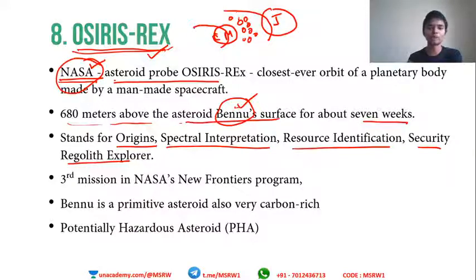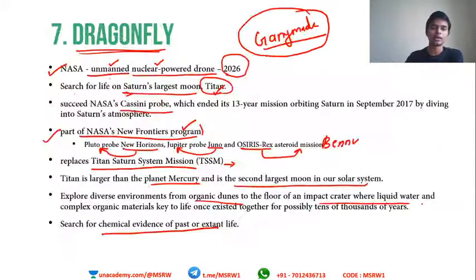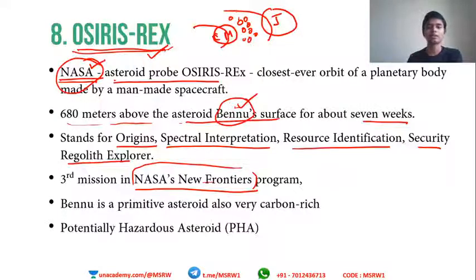Only these two points are exam oriented. Okay. Third mission in the NASA's New Frontiers program. So I already told you what New Frontiers program is. So remember, this is also part of the New Frontiers program. Other programs being the Dragonfly, the New Horizons, Juno, and Osiris-Rex. Okay, these are the other programs within the New Frontiers program.